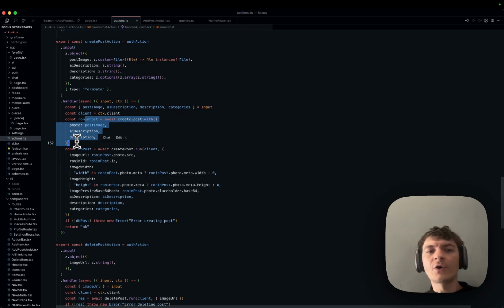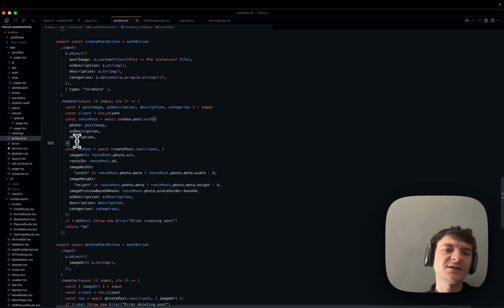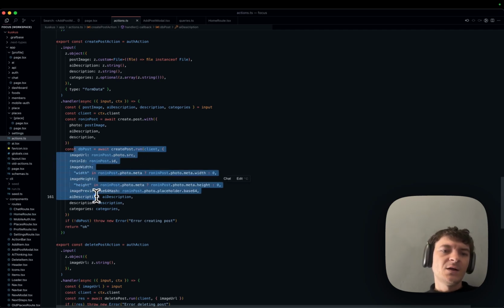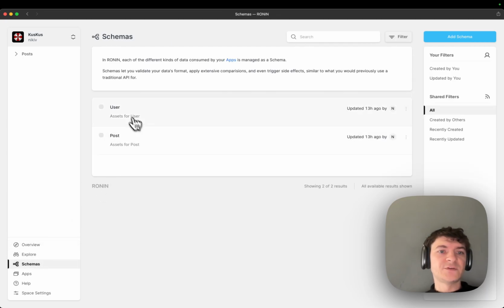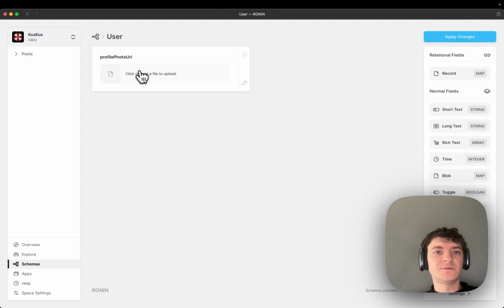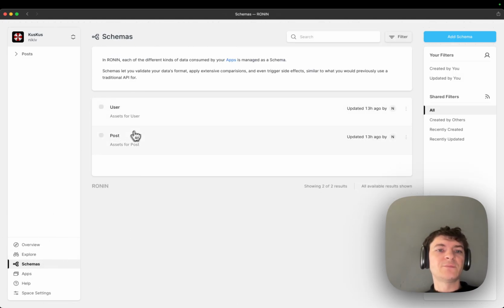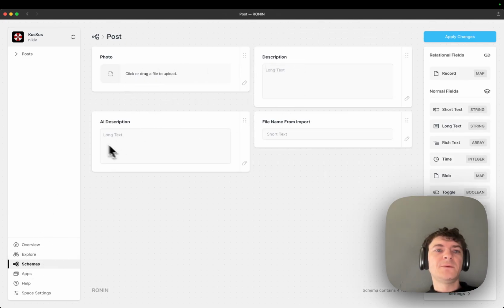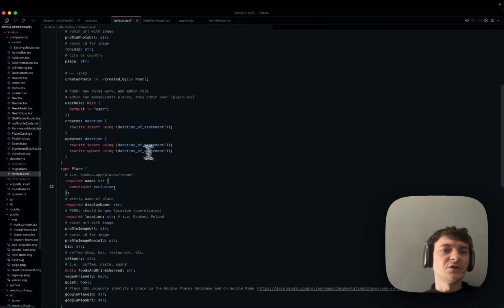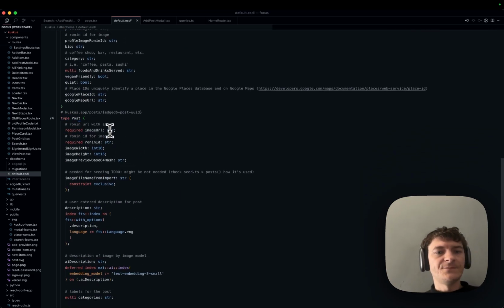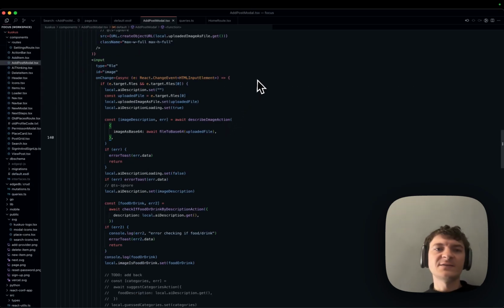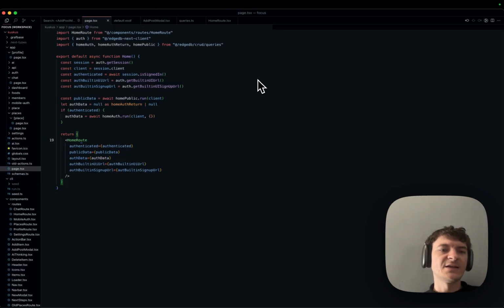We use Ronin for all the asset storing, so we don't store images in the database. We store them in Ronin, which looks a bit something like this. We have basically two schemas in Ronin. Let's see if it loads. There's a user and a post. A user has a profile photo URL currently, and a post has a photo description. In a schema, we just store the URL. If I look at the type post, we see there's an image URL, which also has a Ronin ID. I would also recommend checking out Ronin. It has a very nice API.